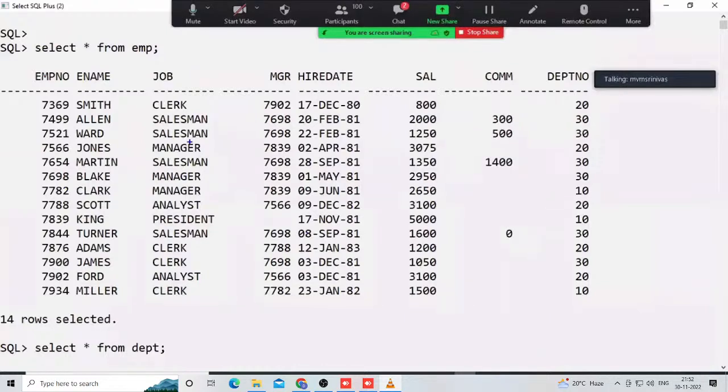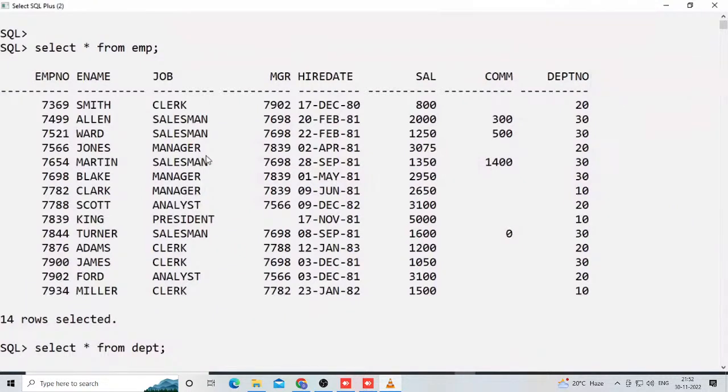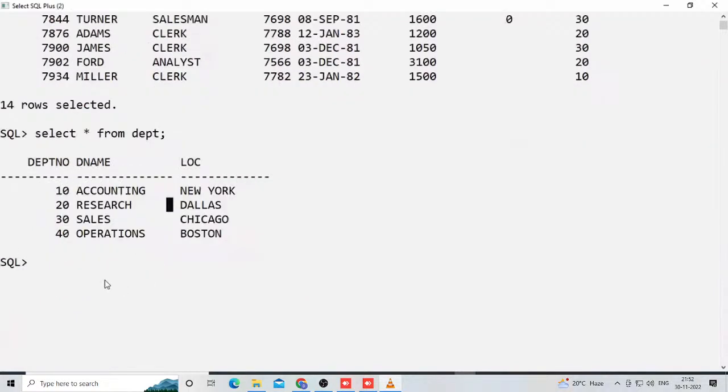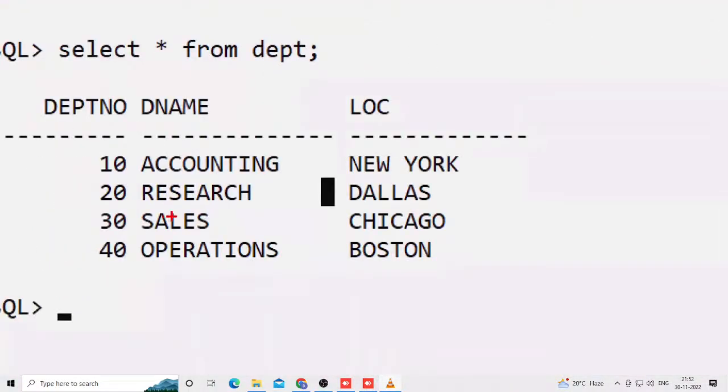Yes, EMP is a big size, that's why they think it is the master table. They're thinking absolutely wrong. This is not a master table. Here, EMP is a child table. Really correct. Very good. Some fellows are guessing; how they are guessing, I don't know. But DEPT is a master table.